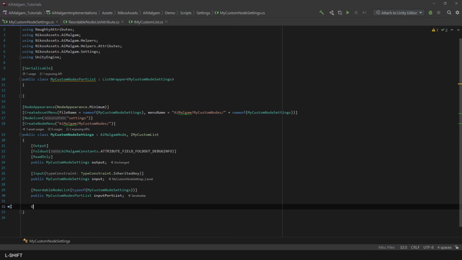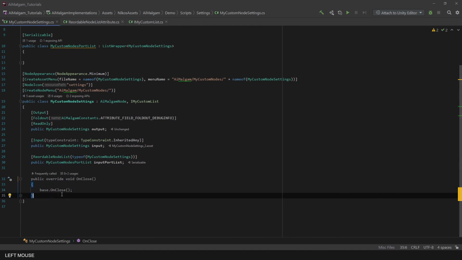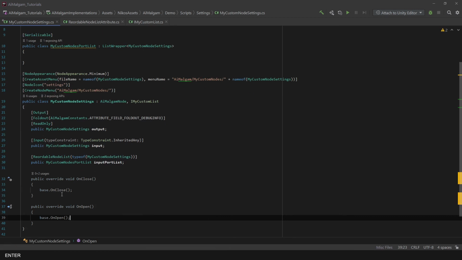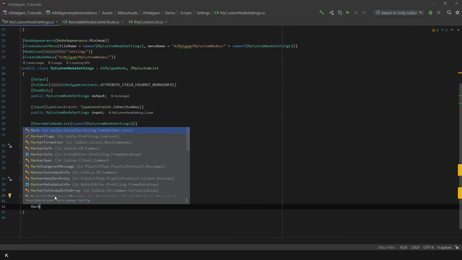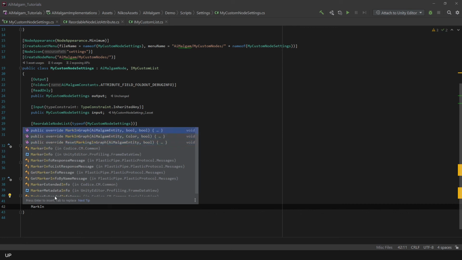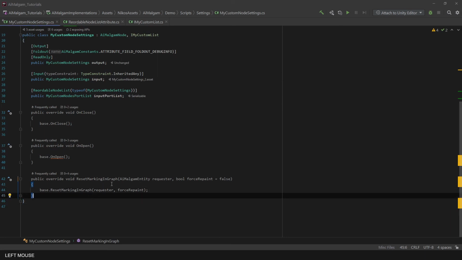The onClose method is called if the graph editor hosting this node gets closed. Same goes for the onOpen method, only that it is called when the hosting graph editor is opened. Sometimes you want to handle the color marking in the graph editor when using AI debugging. If your node setting is not called within the normal traversal, it might appear as white always, so you might want to stop the reset marking here or handle the marking separately to synchronize with the tree traversal.